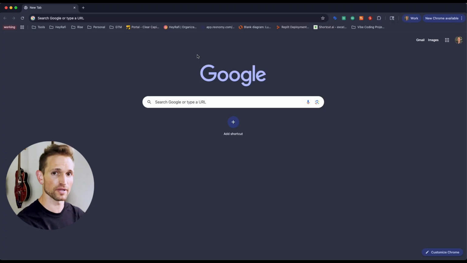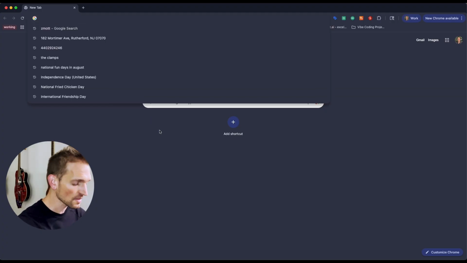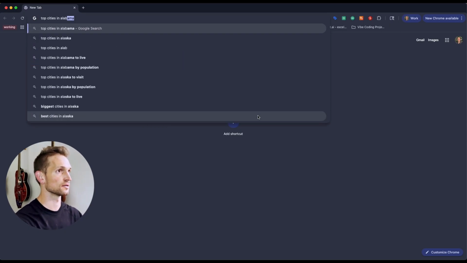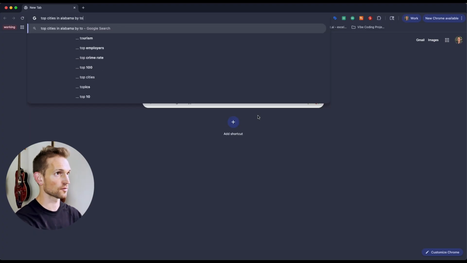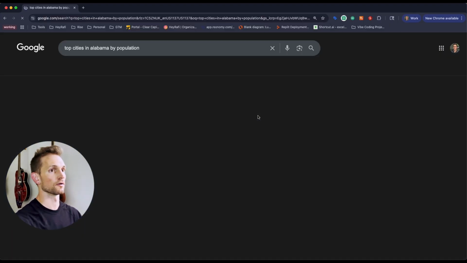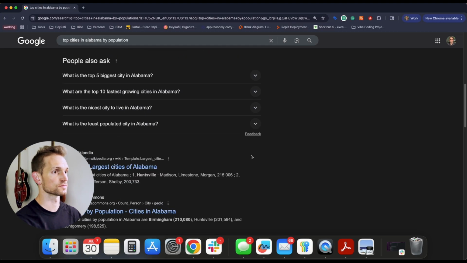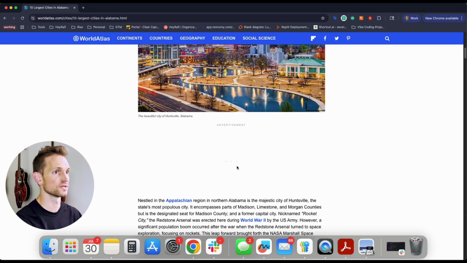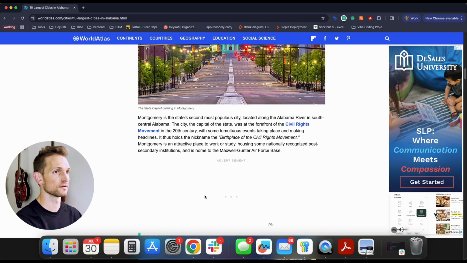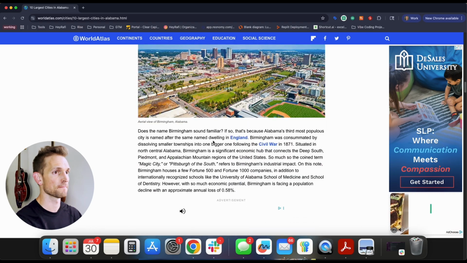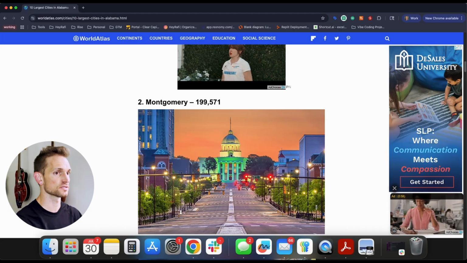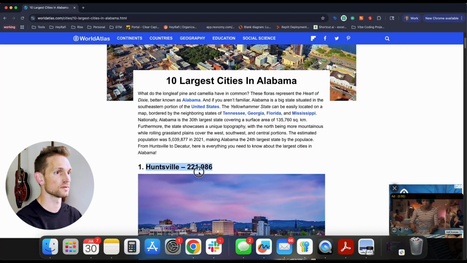So let's just say we want to pick out an area. I'm going to come in here to Google and I'm just going to pick a random state that we can start thinking about. Maybe that's Alabama. So let's go to top cities in Alabama by population. Okay, so we're going to pull that up. I should come up with some sort of list. 10 largest cities in Alabama. So we got Huntsville, we got Montgomery, we got Birmingham, and Mobile. Okay, let's just go ahead and pick one of those just for the purposes of this. Let's go to Huntsville. Huntsville, Alabama is the city.